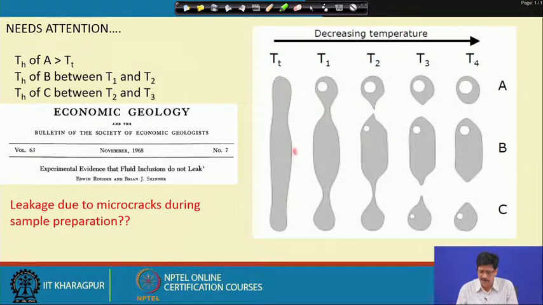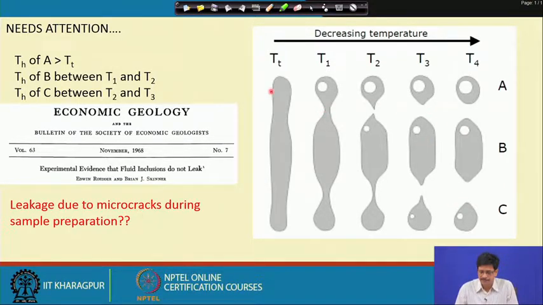If this is an original inclusion trapped at the temperature of trapping, it might so happen that, on necking down, they end up in situations corresponding to A, B and C, where inclusion A would homogenize at a temperature greater than the temperature of trapping, inclusion B would homogenize between T1 and T2, and inclusion C between T2 and T3.